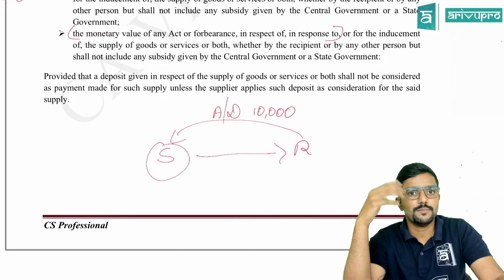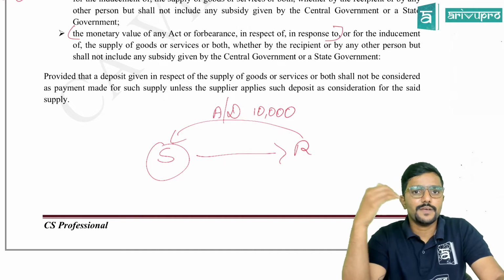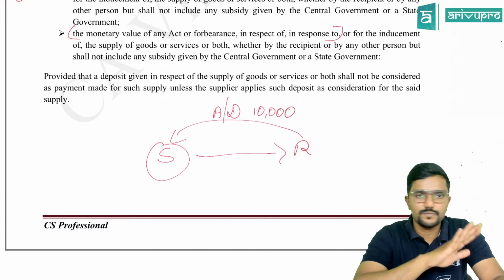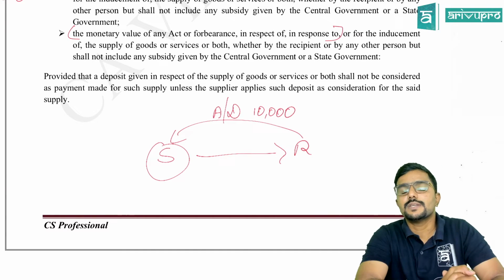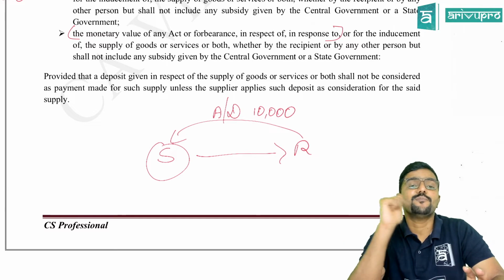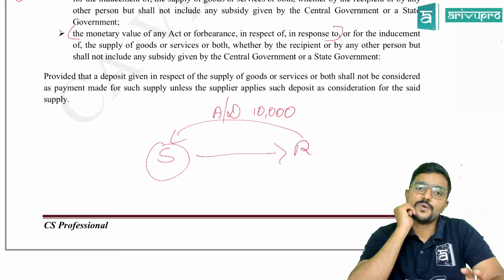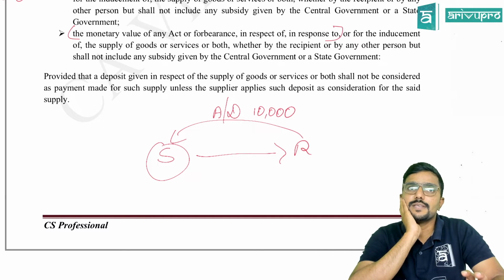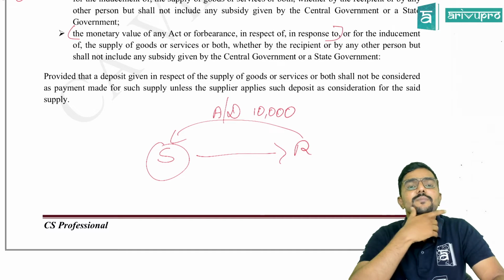And with respect to time of supply, we have seen if any advance is received for the goods, we will ignore it. The supplier did not pay any tax, but for services, date of payment is considered. So if the service supplier is receiving any advance, then date of receipt of payment will be the earlier date. So that will become the time of supply.